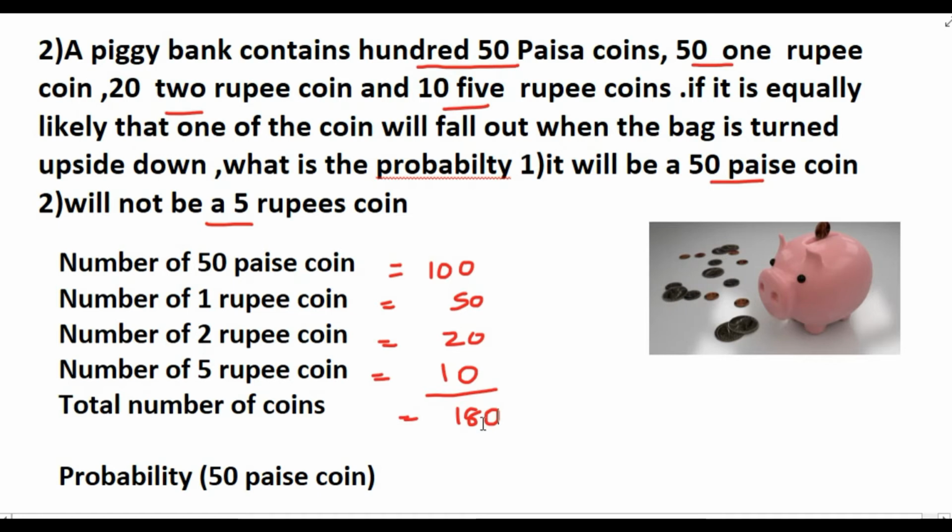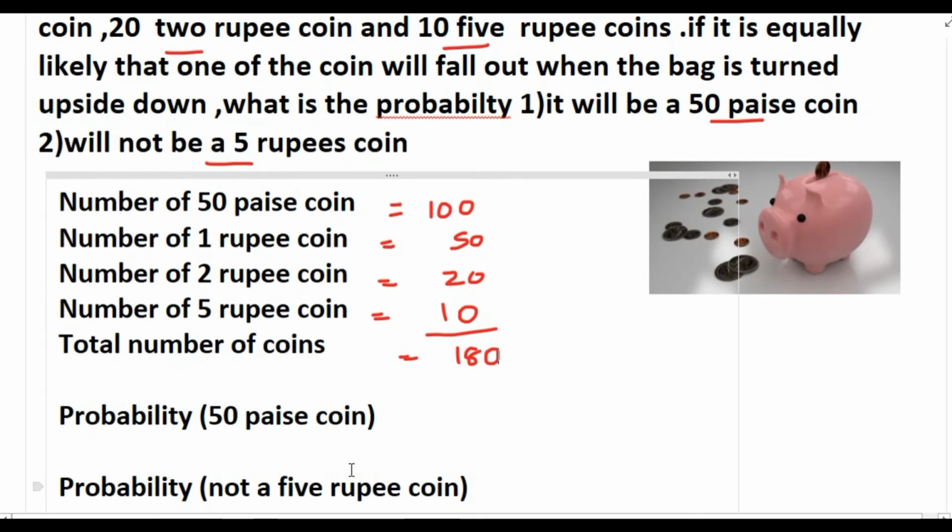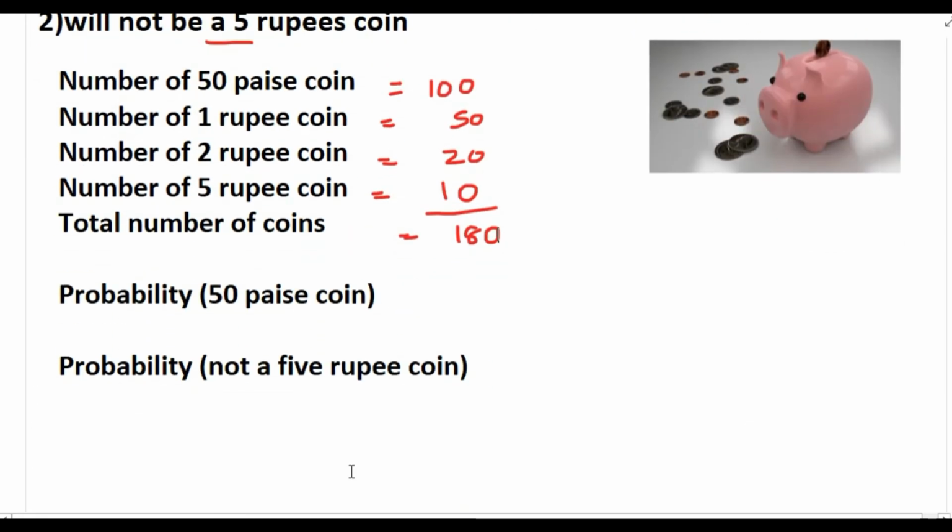The probability of getting a 50 paisa coin is 100 divided by 180. For not a 5 rupee coin, we add all the other coins, which is 170 divided by 180.